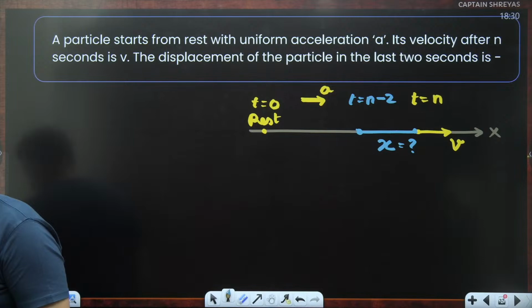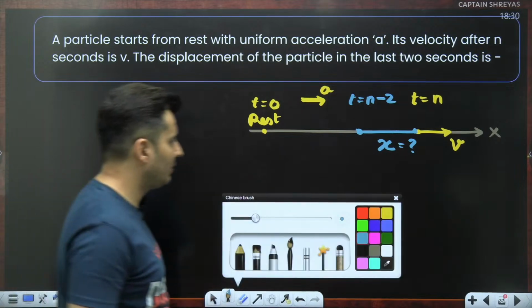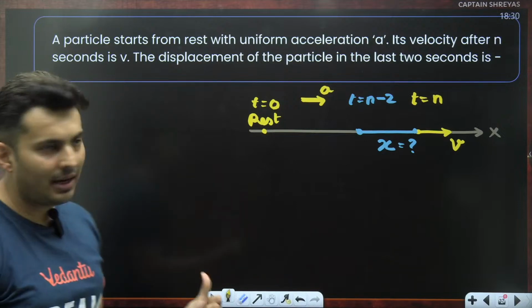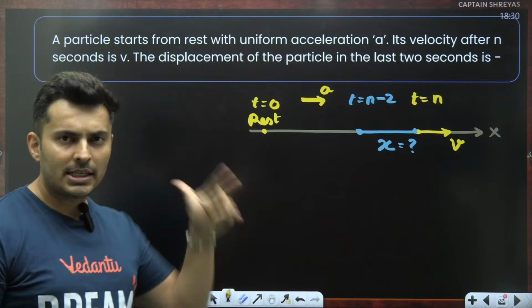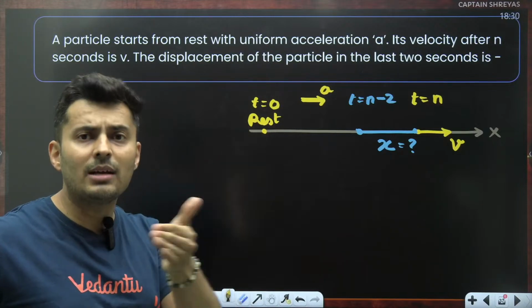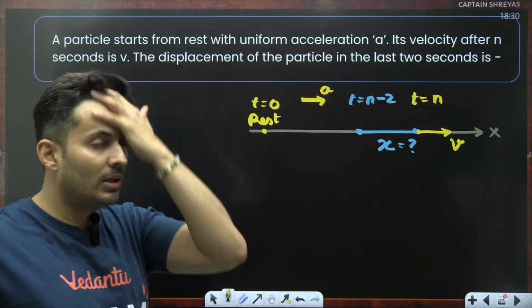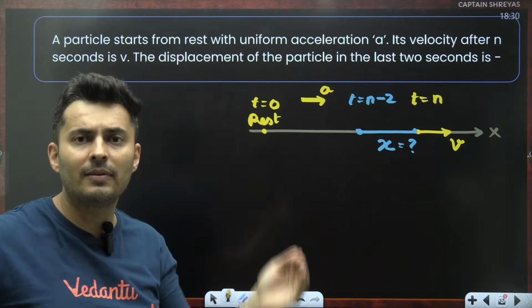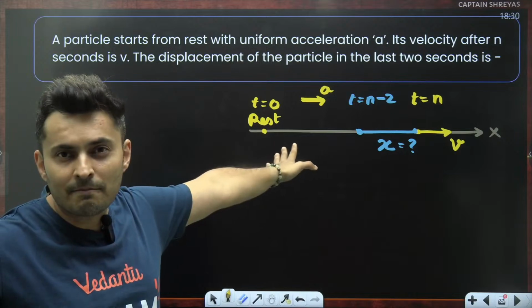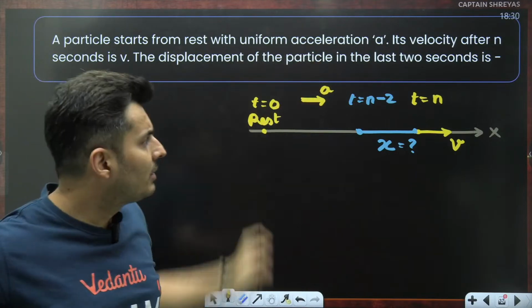So, my dear students, first of all, the answer should be in terms of a, n and v. That is something which should stick in your head. You can't suddenly introduce a new variable into the problem. It has to have those old variables only. You can't introduce some assumed variable.